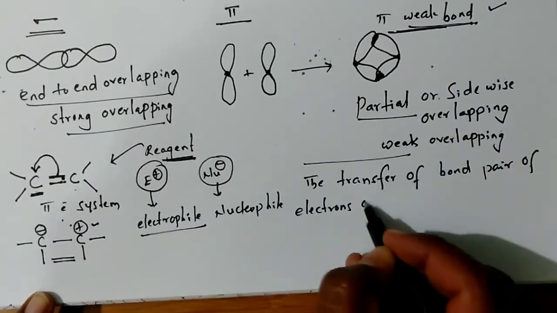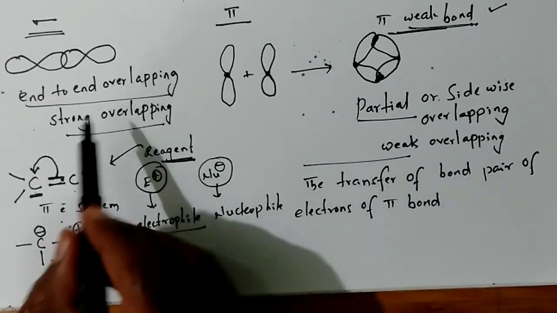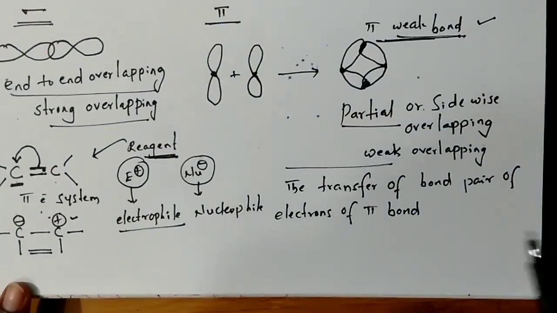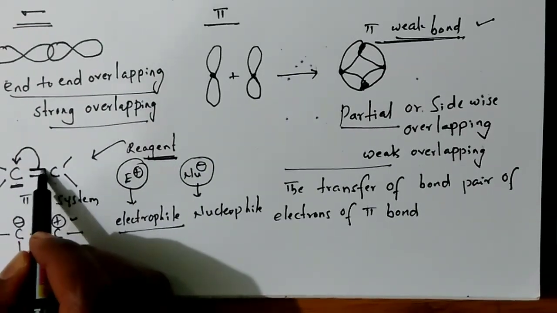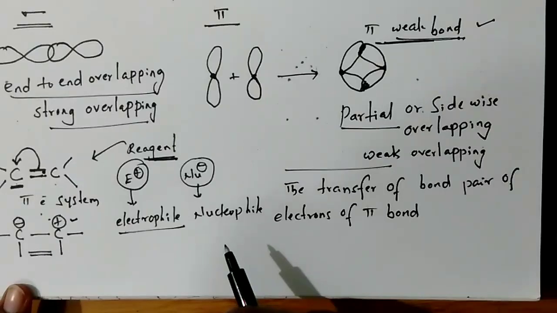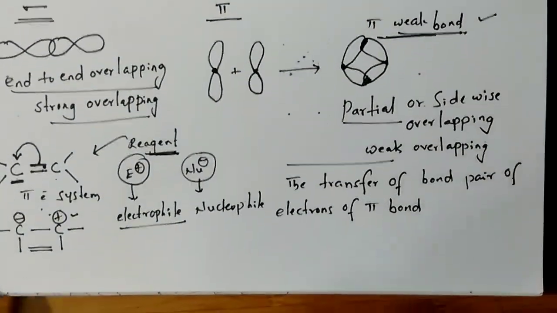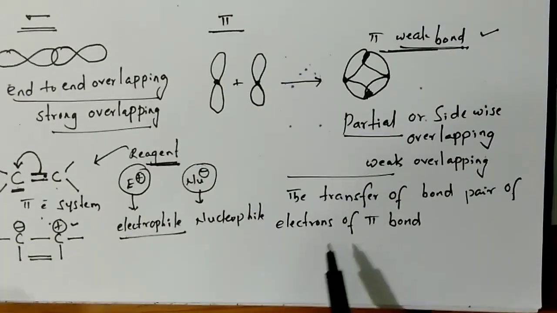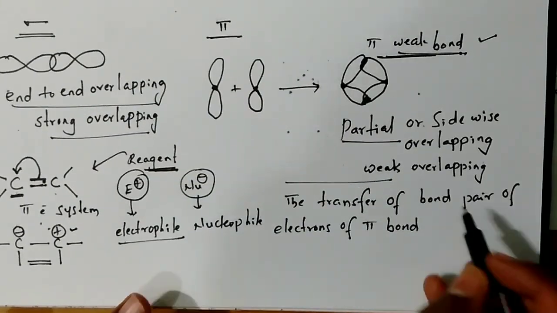Electrons of which bond? Pi bond, not sigma bond. Sigma electrons are localized electrons, they won't move. Only the pi bond electrons are weakly held electrons, they can move, displace, delocalize, we also call them delocalized electrons. Okay. So, the transfer of bond pair of electrons of pi bond